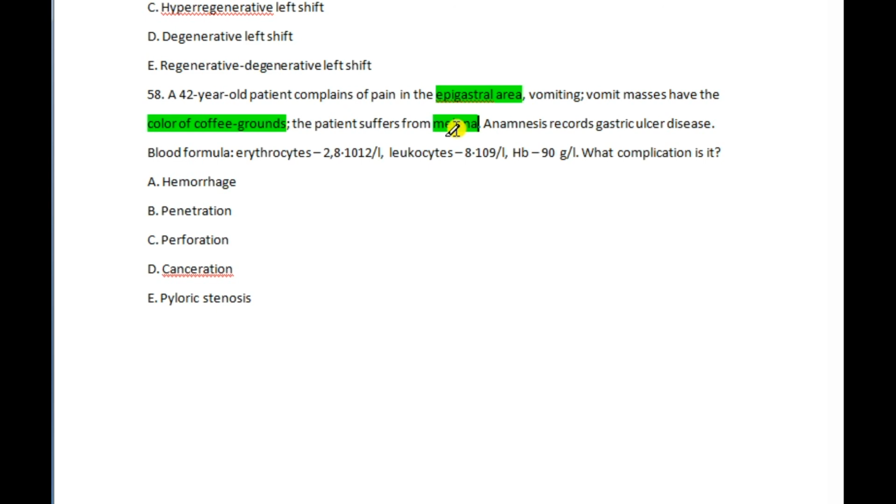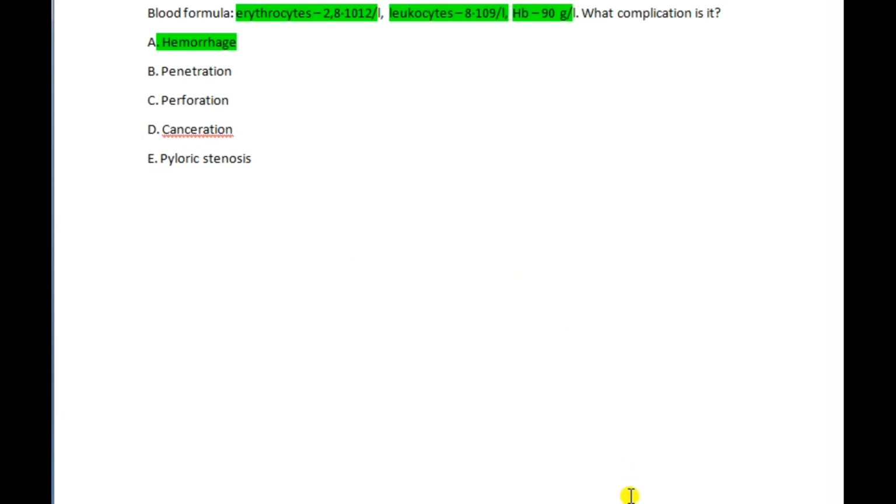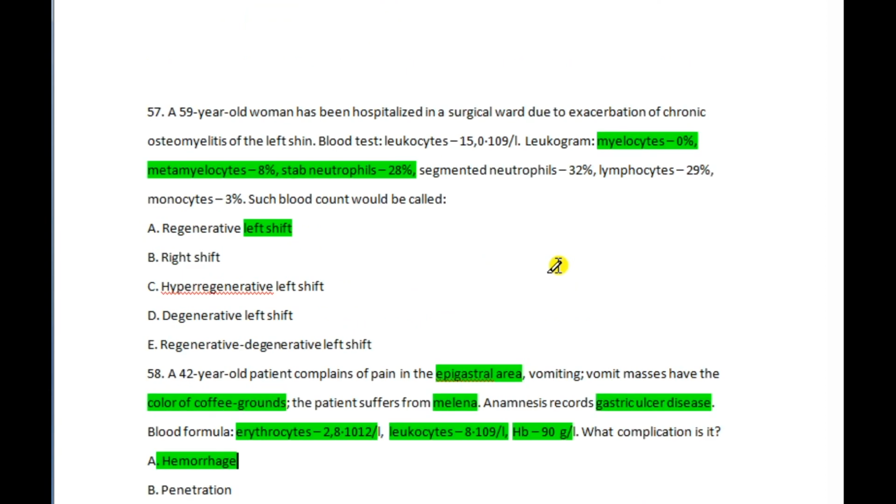One of the complications of gastric ulcer is hemorrhage. Because of this hemorrhage, you can see anemic conditions. The erythrocytes are low here, and the hemoglobin is also low, 90 grams per liter. So the complication is hemorrhage, which is why we have vomiting with coffee grounds and melena in the stool.